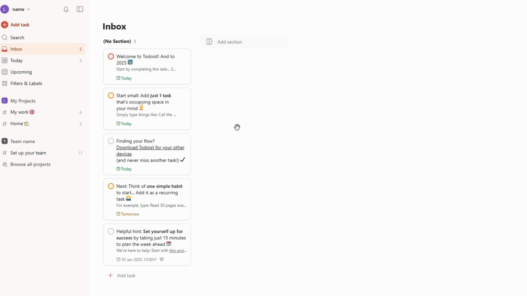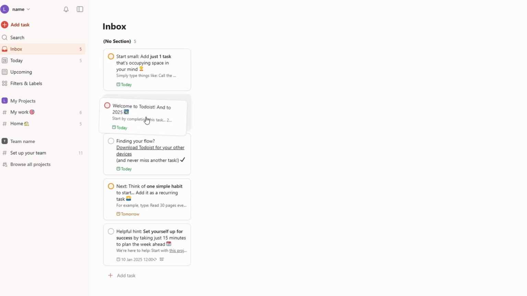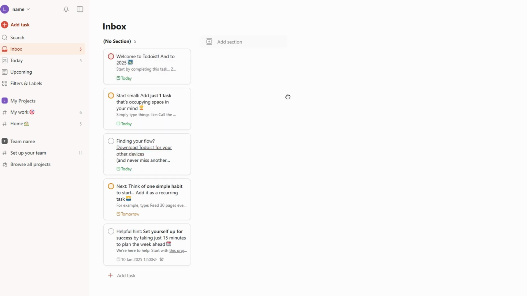Once you've set up your columns, it's easy to drag and drop tasks from one to the other. For example, if a task like design website is in the to-do column, once you start working on it, you can move it to in progress. When the task is finished, simply drag it to completed. This drag and drop functionality adds a visual element that makes it super easy to track your project's workflow.